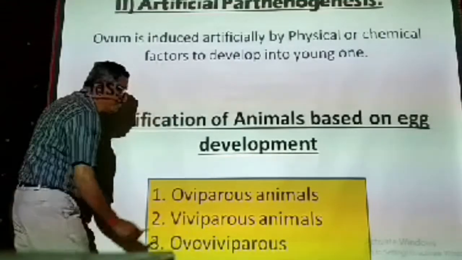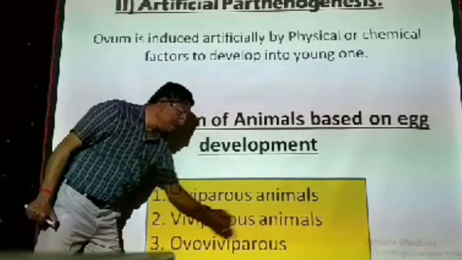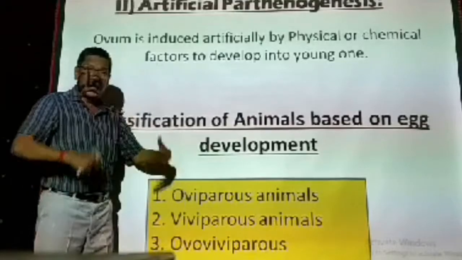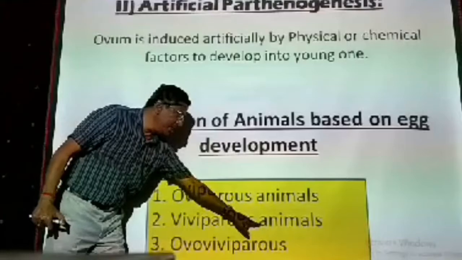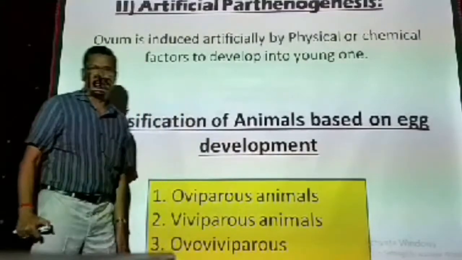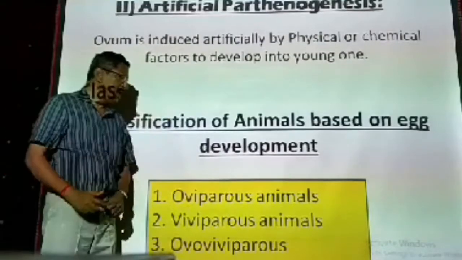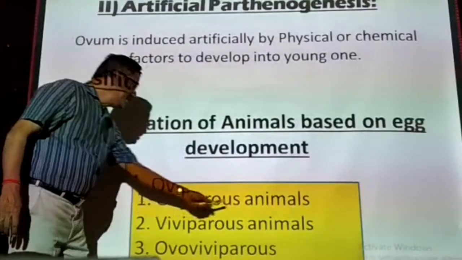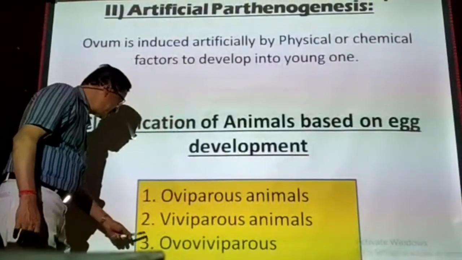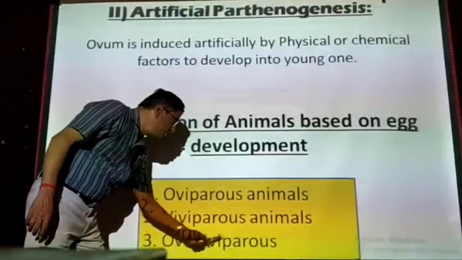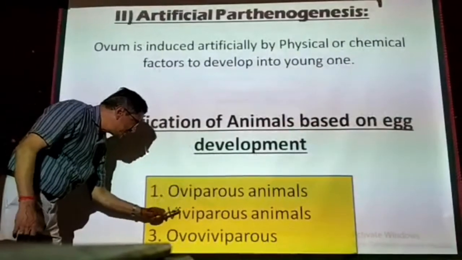The next one is viviparous animals. What is the meaning of viviparous? There are certain animals in the animal kingdom, advanced animals you can say. They are not laying eggs, but they are giving birth to young ones directly. That is called viviparous. The third group is ovoviviparous, which means a combination of these two.